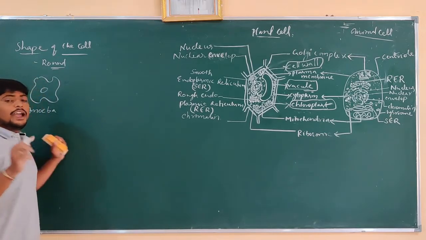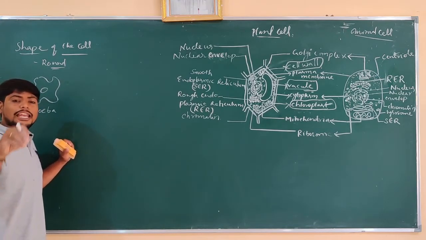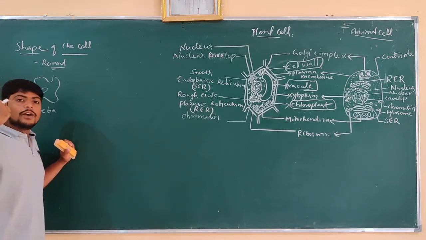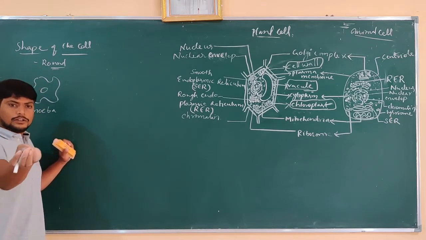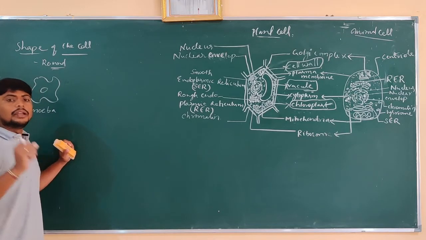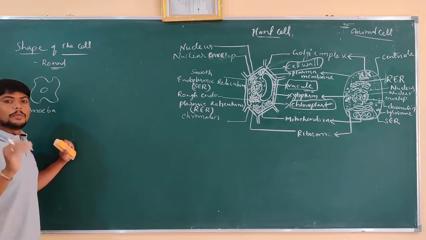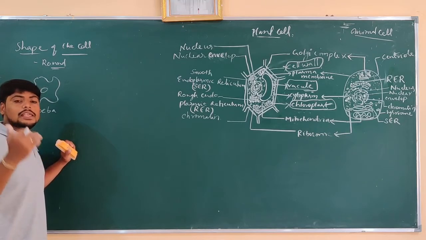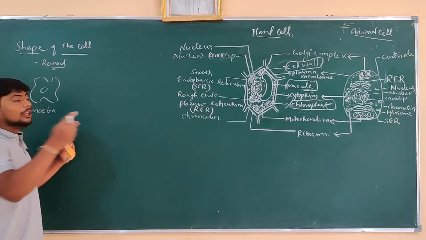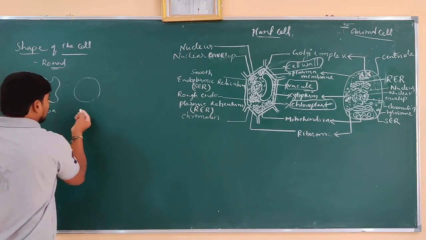But when they engulf pathogens, any form of germs, bacteria or fungi present in our body, to destroy these foreign bodies, which are external things that have entered our body, what do these leukocytes do? The leukocytes, which are circular or round in shape.